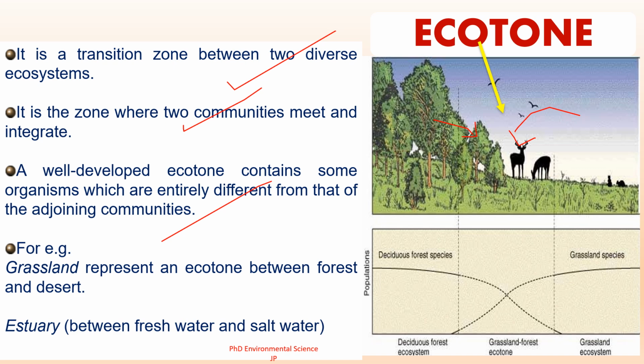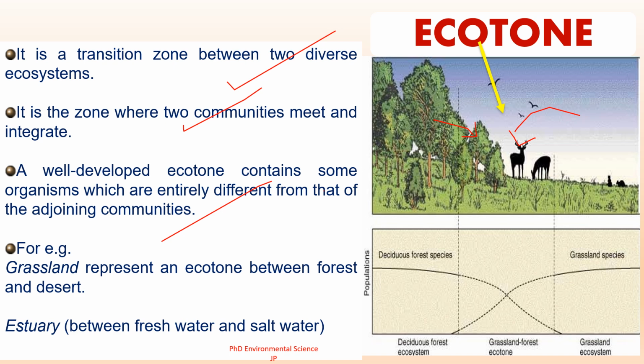The convergence of different species in an ecotone can lead to increased interactions like competition, predation, symbiosis. These interactions can significantly influence community dynamics and ecological processes. Ecotones typically exhibit a gradient of environmental conditions like changes in soil type, moisture, light, and temperature. These gradients can create varying habitats that support different types of organisms.